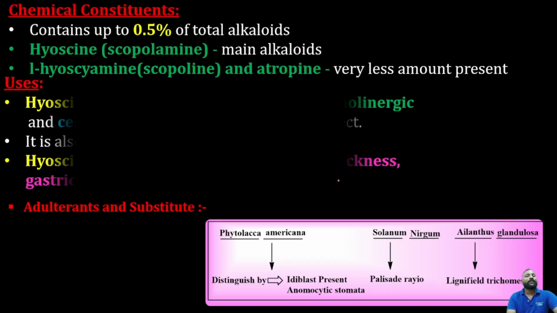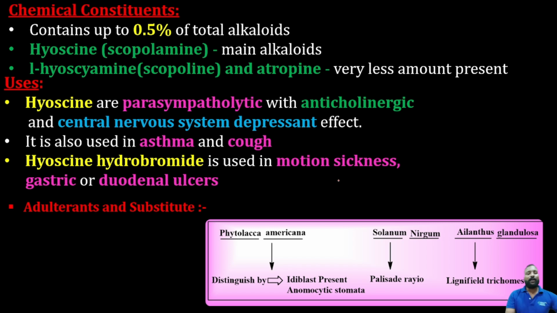Coming to that, what are the chemical constituents of the datura? If you ask me, what are the chemical constituents? It contains 0.5% of total alkaloids, and also consists of hyoscine, that is known as scopolamine, the main alkaloid, and hyoscyamine and scopolamine. Whereas the scopolamine is a fluorescent substance. Okay, and hyoscyamine and atropine in very small amounts are there. So that's about the chemical constituents.